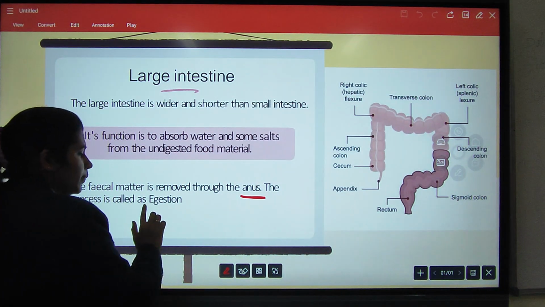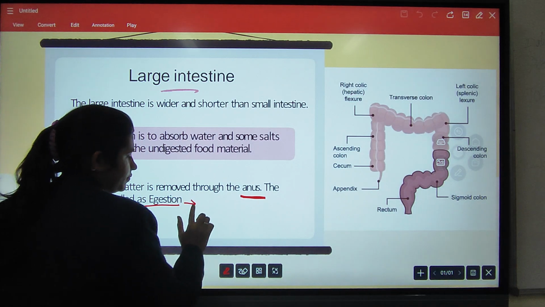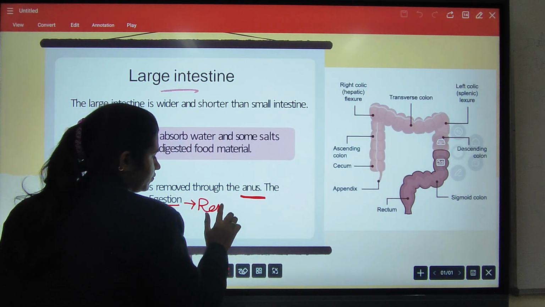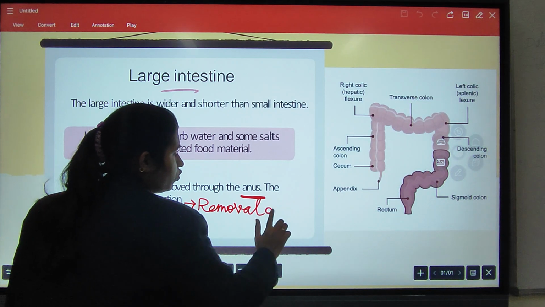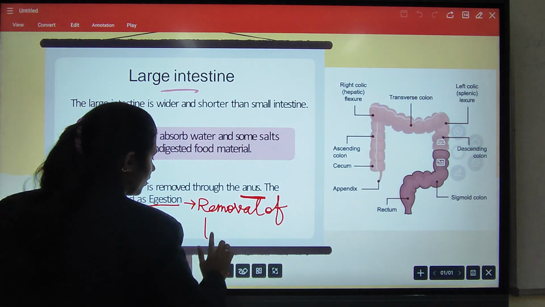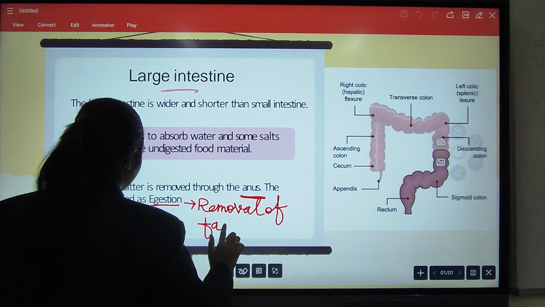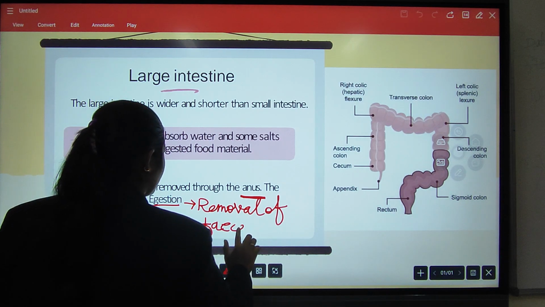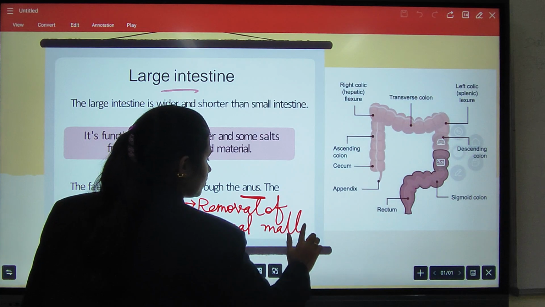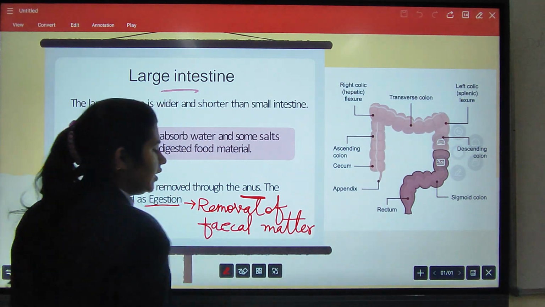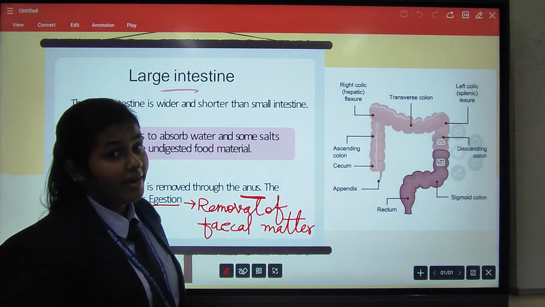So egestion simply means removal of fecal matter. Here the process ends.